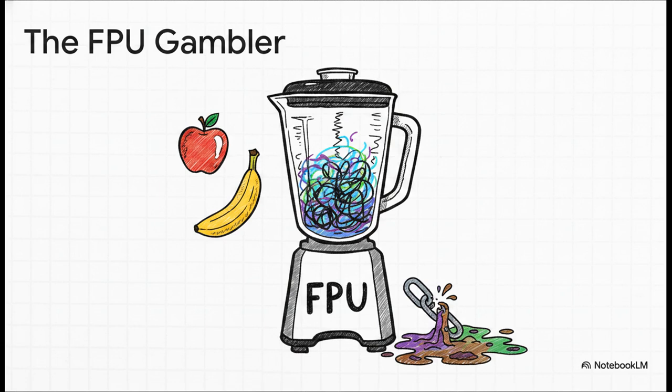Let's trace this right down to the silicon. To process all this data at blistering speeds, the hardware uses something called a floating point unit, or what we can call the FPU gambler. It estimates complex math using proprietary tables, and in doing so, it constantly drops tiny fractions in what's known as the 23rd bit shop. Think of this FPU like a giant blender. You know exactly what fruit you put in, right? But once it spins, there is no way you can reverse engineer the exact original fruits. The forensic chain of title is just gone, permanently destroyed. The human author is quite literally liquefied.